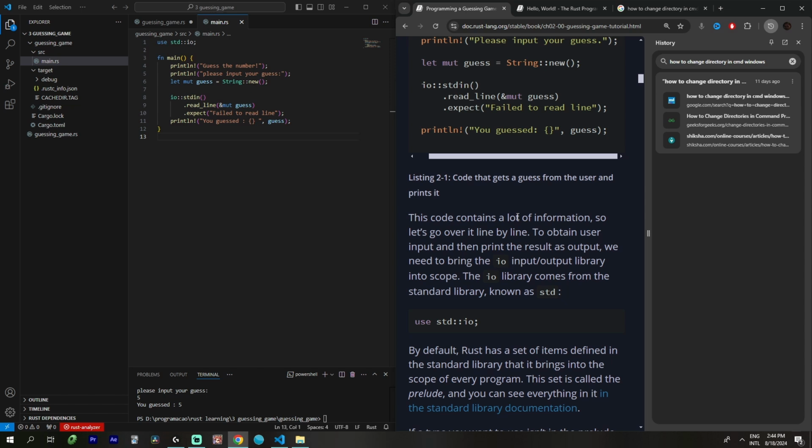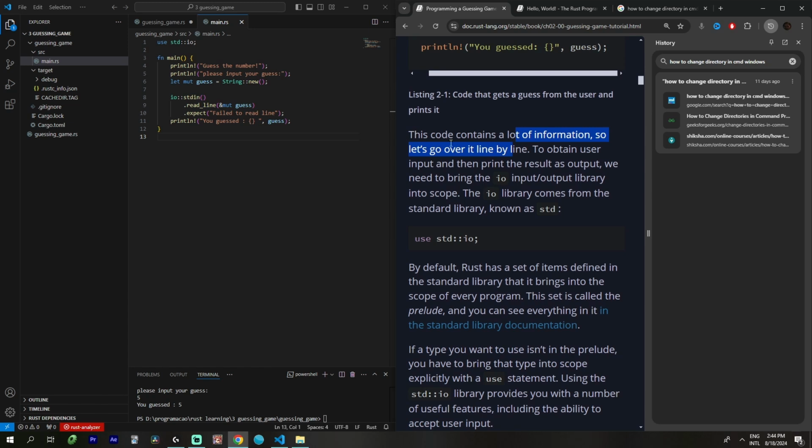This code contains a lot of information, so let's go over it line by line. To obtain the user input and print the result as output, we need to bring the io input-output library into scope. The io library comes from the standard library, known as std.